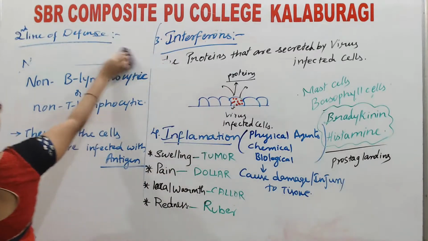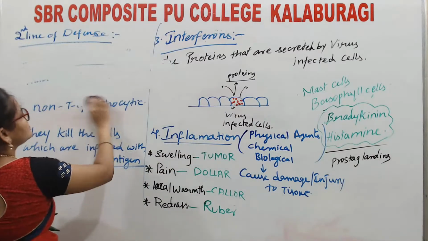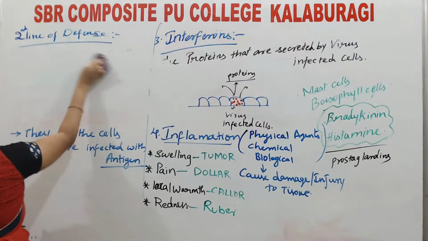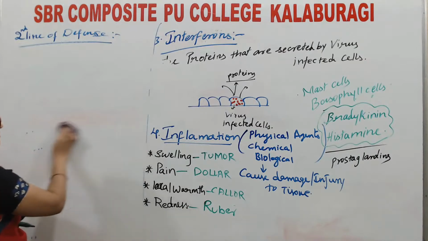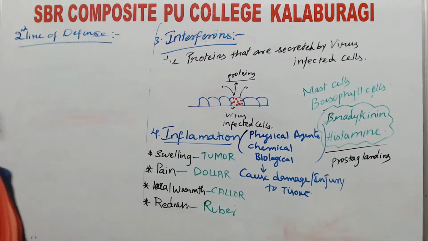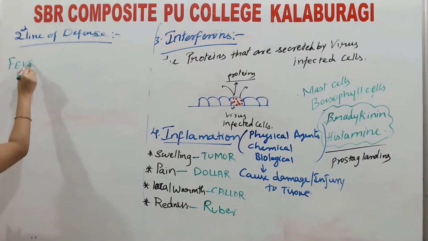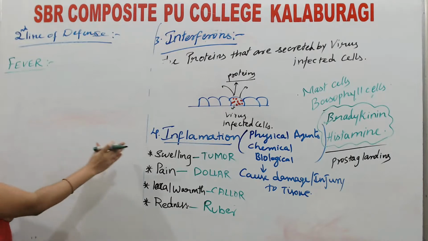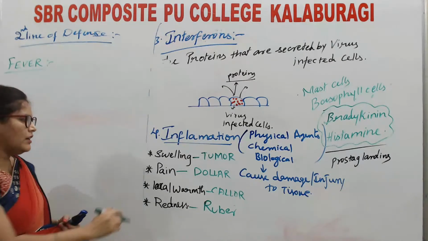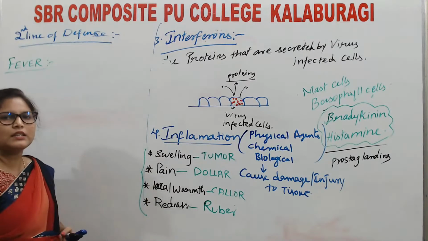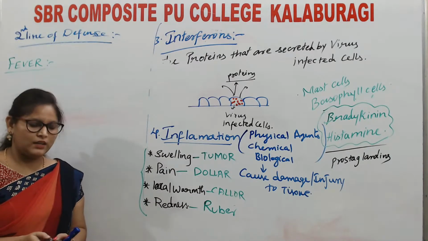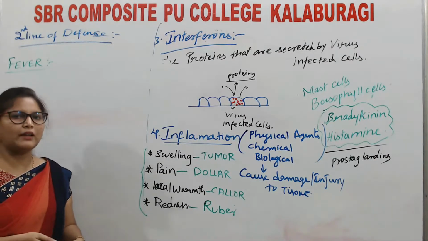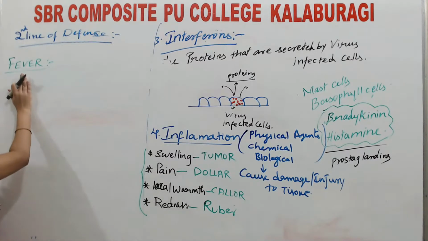So fever comes under the second line of defense. In local inflammation we can see all these symptoms. If the inflammation is systemic, the entire body is affected because of the pathogen, then we call it fever.